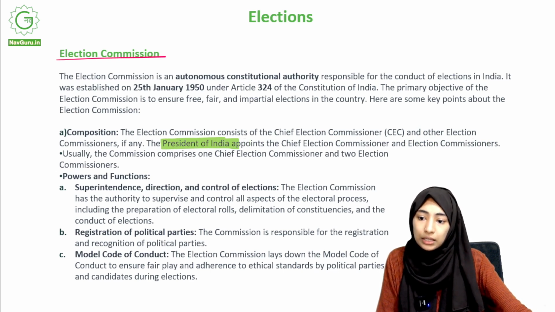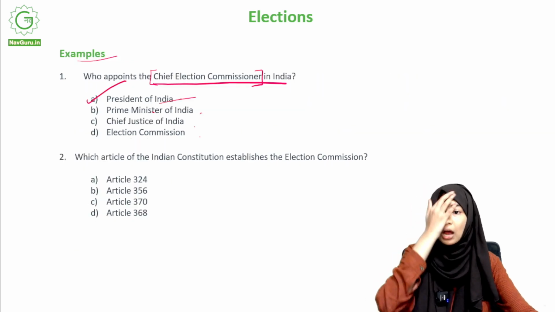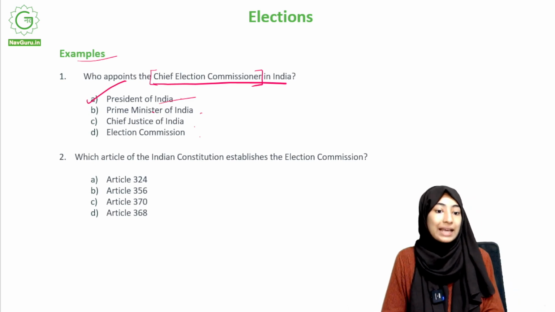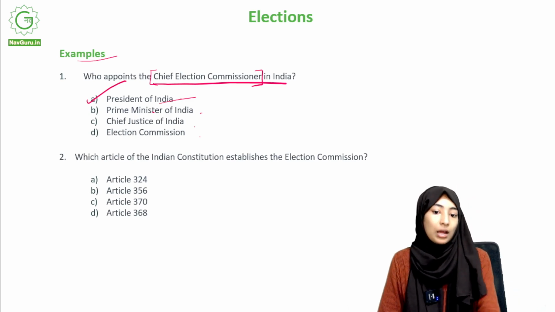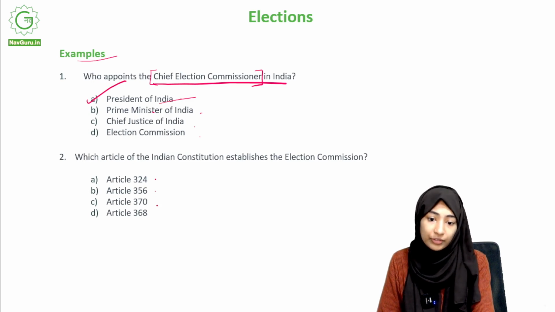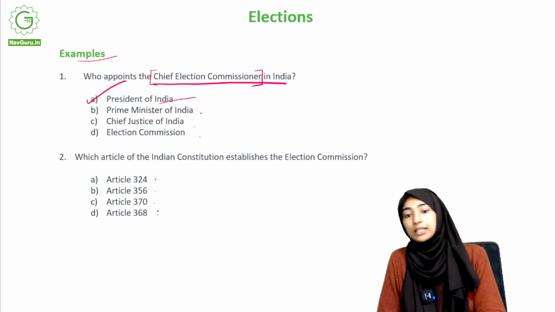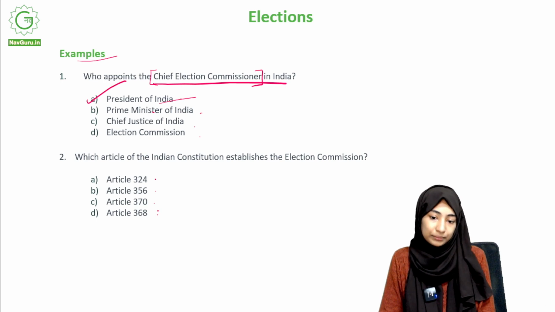Now, moving on. Which article of the Indian Constitution establishes the Election Commission? Article 324, Article 356, Article 370, Article 368. Your time starts now.